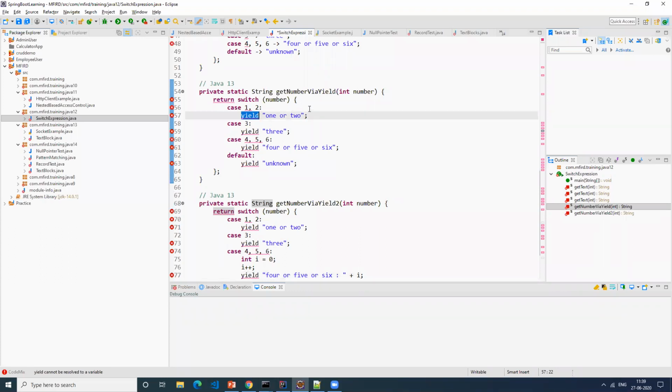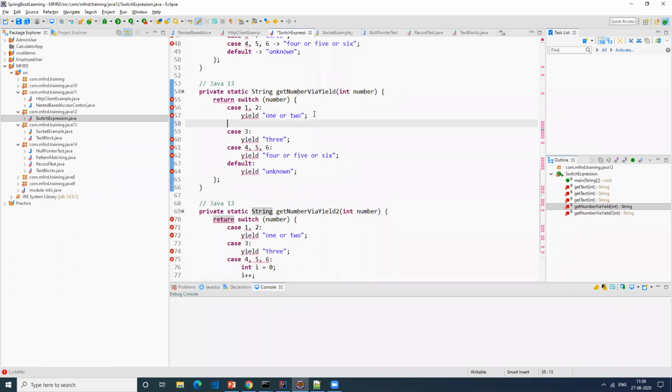Do you want to use yield and break together? No, I think we cannot. Is there any facility to remove the yield and break? You don't want to use yield and break, that's what you're asking.